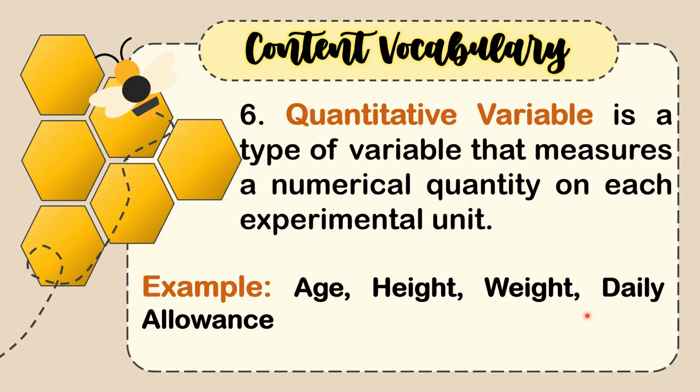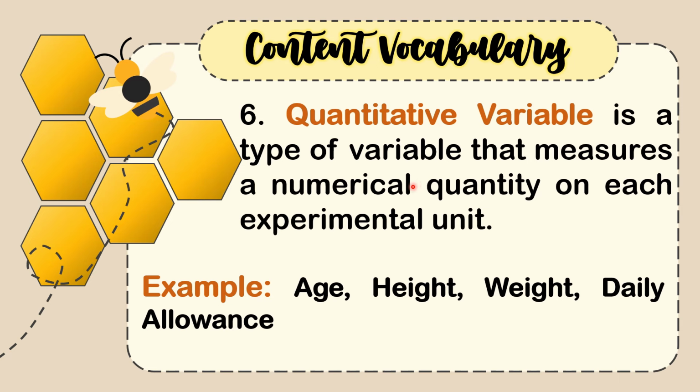Those are examples of quantitative variable because a quantitative variable is a variable that can be measured or counted using numbers. It's about how much or how many of something there is. Some examples are height, which is measured in inches, centimeters, or feet. Another one is age that is measured in years, months, or days. And another is number of siblings counted as a whole number. Another is temperature measured in degrees Celsius or Fahrenheit. And it could also be weight that is measured in kilograms, pounds, or ounces.